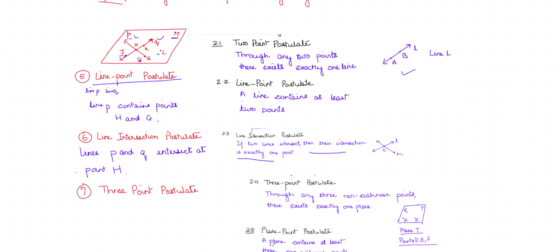Whenever it is not a dot, we can say that it is a plane. Suppose if it would be like this, then we can say it is a point. But if it is just like this, then we say that this is plane M. This may be point M. So we can say that points J, G, and L form one plane, which is plane M.